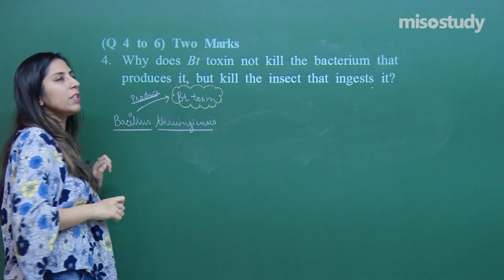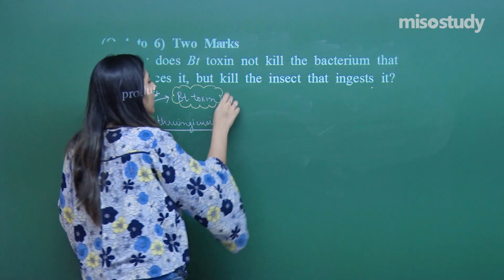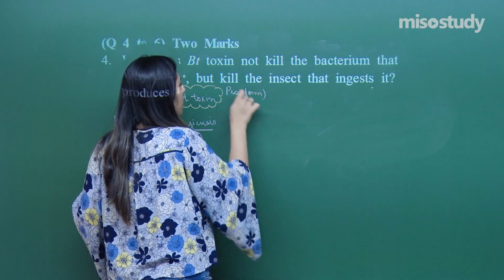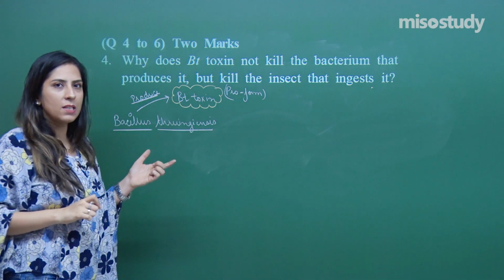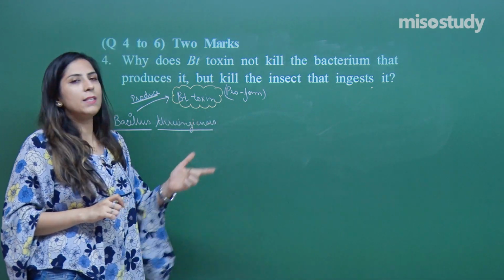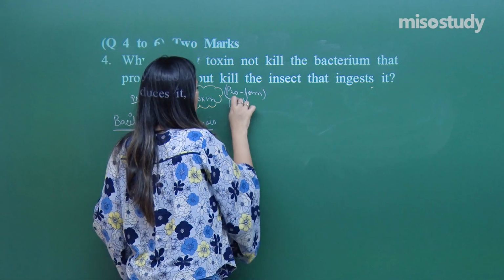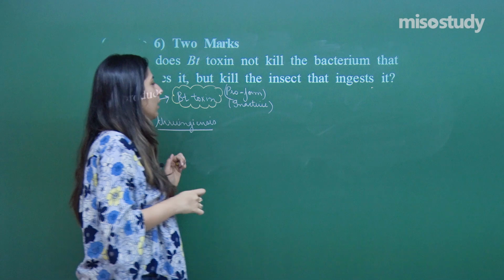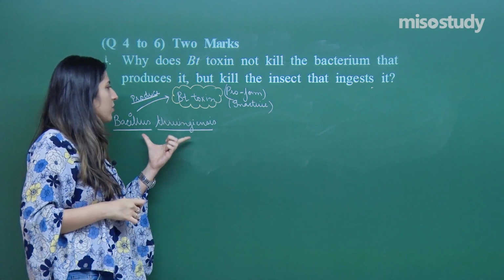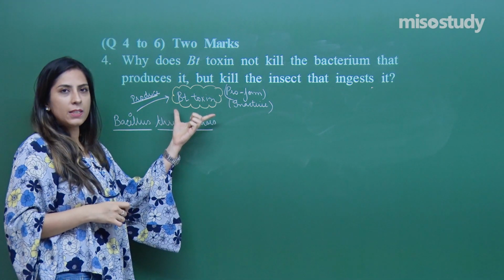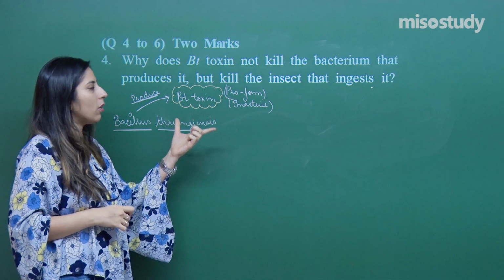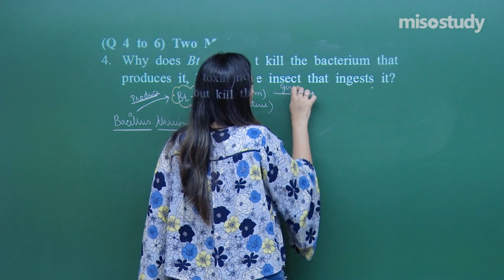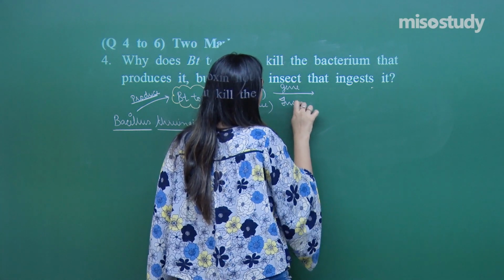When Bacillus thuringiensis produces this Bt toxin, it is in a pro form. Actually, it is a protein, so it is present in the pro form. Pro means inactive form. Now, the gene which is responsible for production of this Bt toxin, which is also called an endotoxin, that gene is inserted into plants.